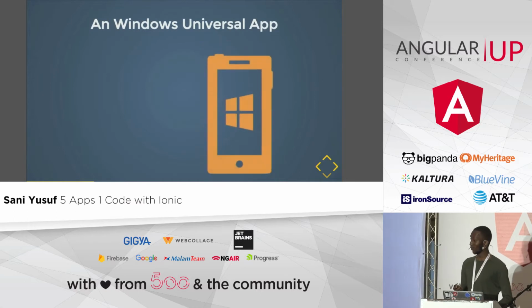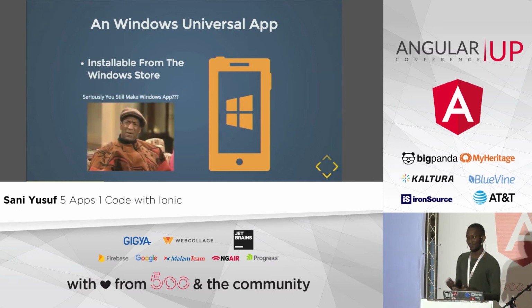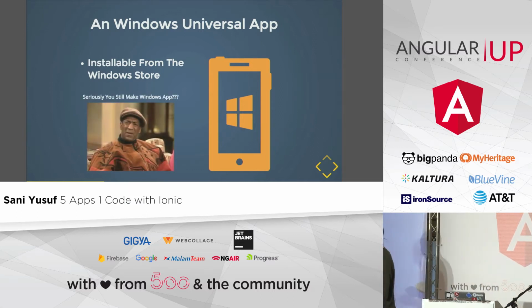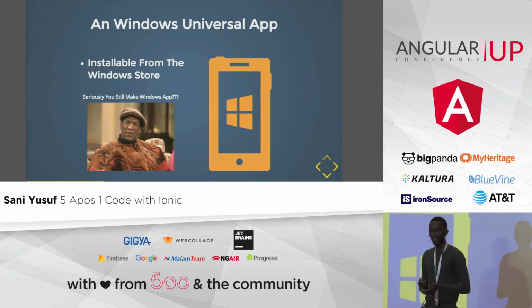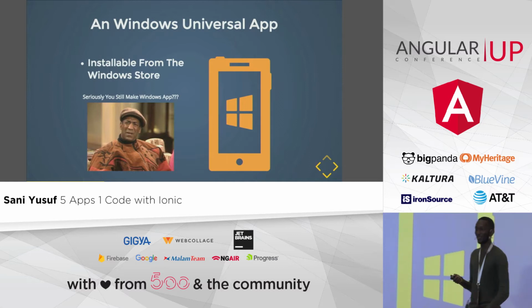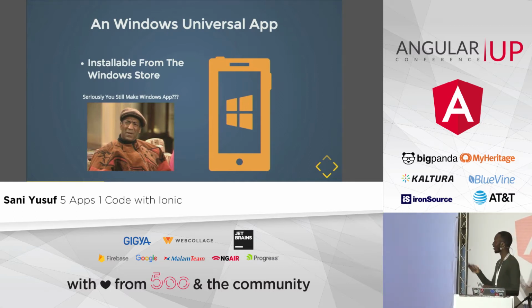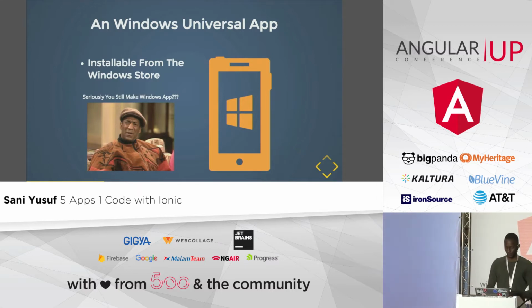And next, we're going to do Windows, you know. So it's going to be installable from the Windows Store. But seriously, it's 2017. This is what happens when you don't use Ionic for your applications. It fails. All right, so we're going to create a Windows application.